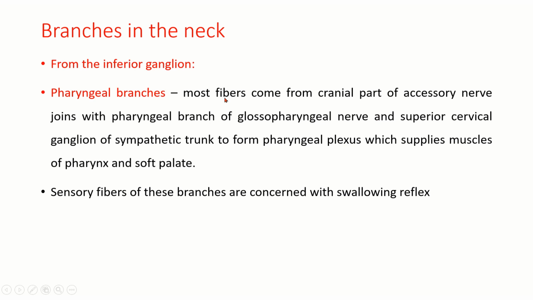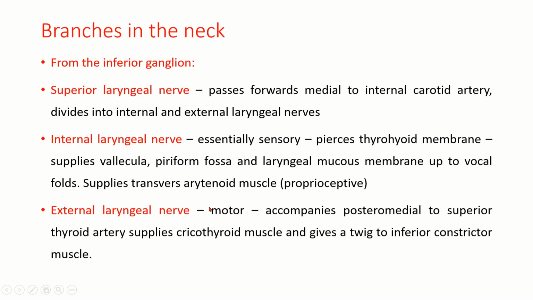So here you can see the pharyngeal branch of the vagus, which is actually carrying the cranial part of the accessory nerve, the pharyngeal branch of the glossopharyngeal nerve, and the superior cervical ganglion of the sympathetic trunk. All these form the pharyngeal plexus, which supplies the muscles of the pharynx and soft palate. Sensory fibers of these branches are concerned with the swallowing reflex.